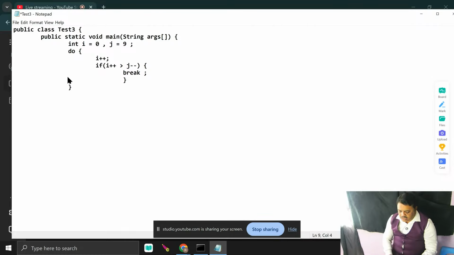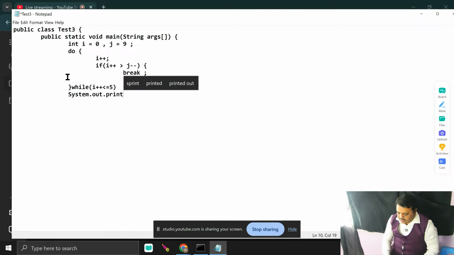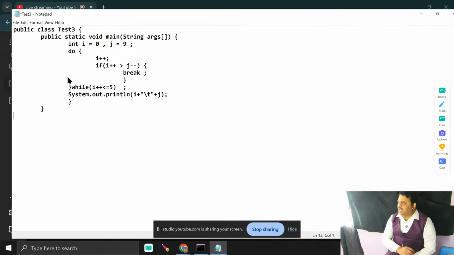Now I pass the condition. What is the condition I write? I write i plus plus less than or equal to 5. I pass the condition. But I write System.out.println and print the value of i and the value of j. End of the main, end of the class.